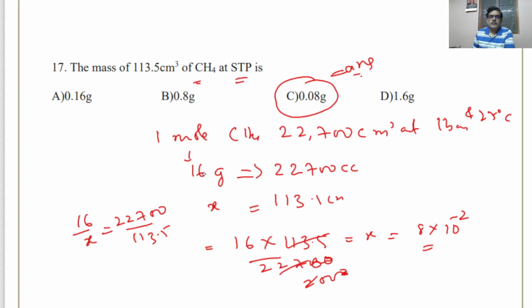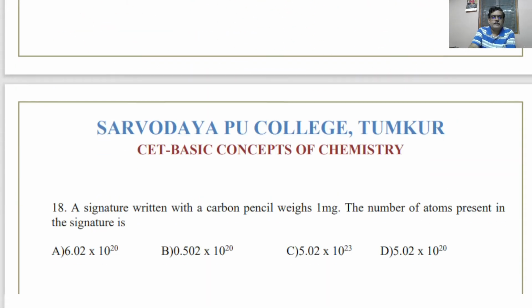So this is conversion of mole into gram, volume into gram. So the relationship between mole and mass and also mole and volume. So answer is 0.08 gram.